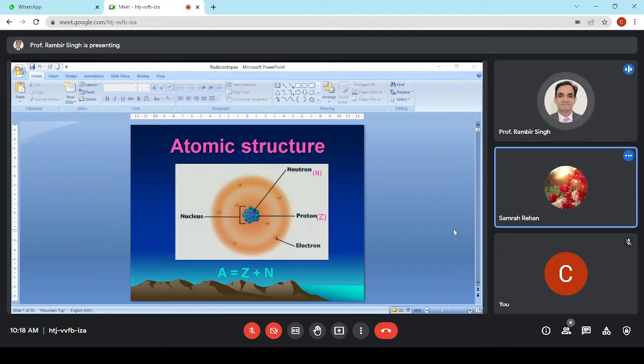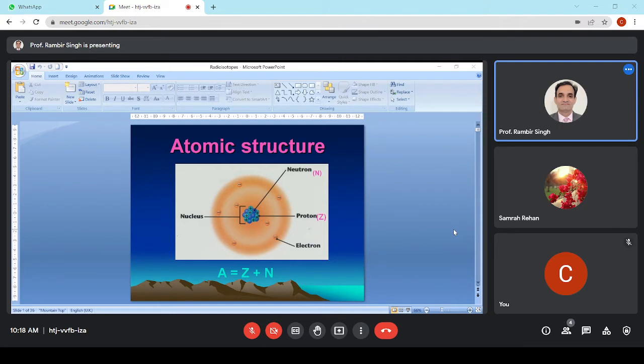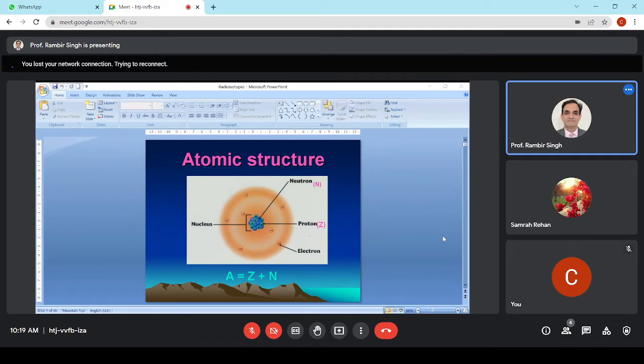Okay. But usually it is... Sir, the mass number of carbon-12 is 12.